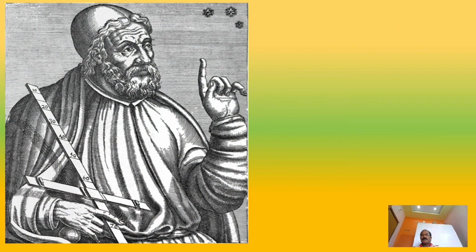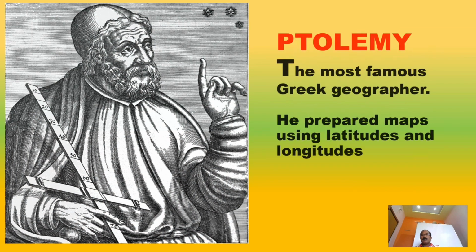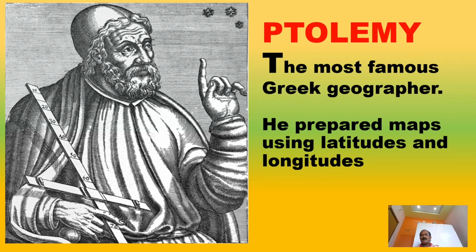Look at him. He is Ptolemy, the famous Greek geographer. He prepared maps using latitudes and longitudes. He was a great geographer in the olden times, and he wrote many books on geography and other things. So Ptolemy made a great contribution to the world and made maps.